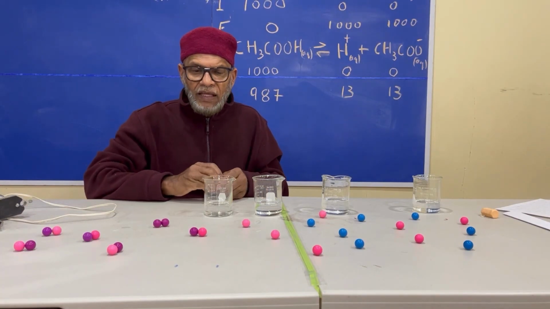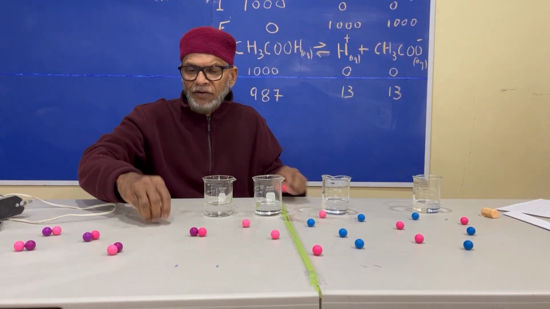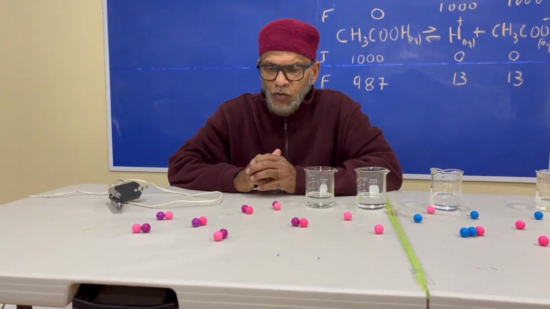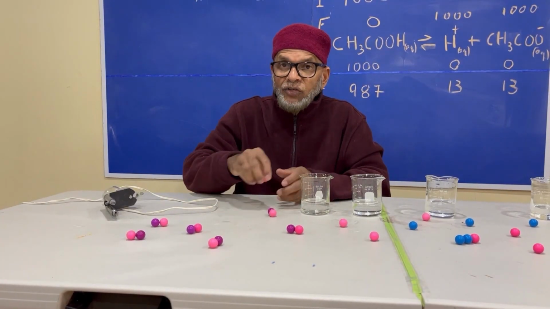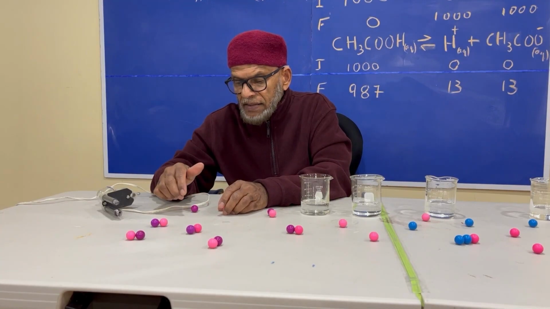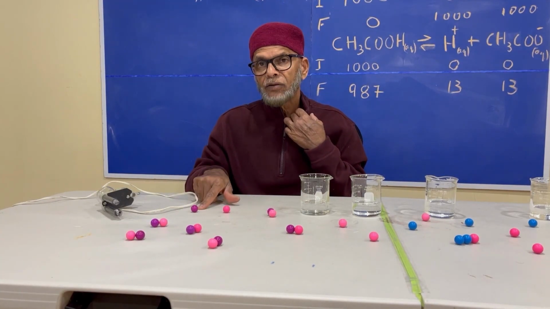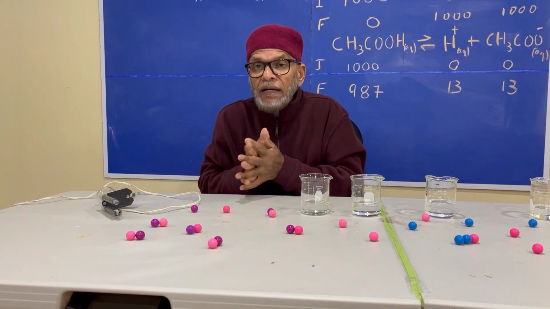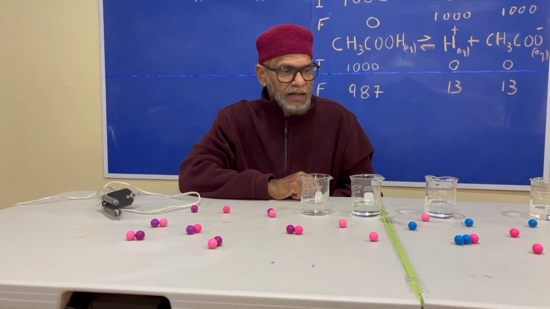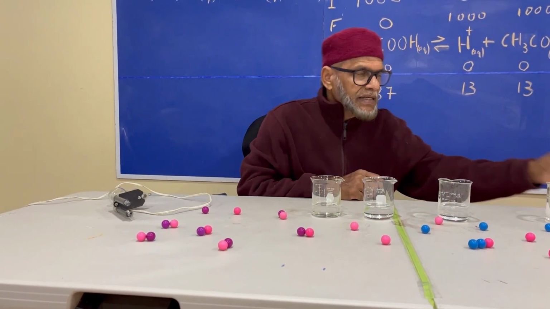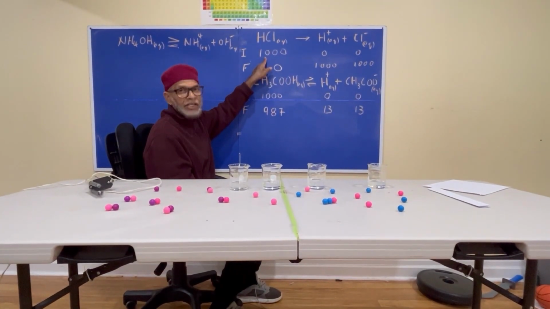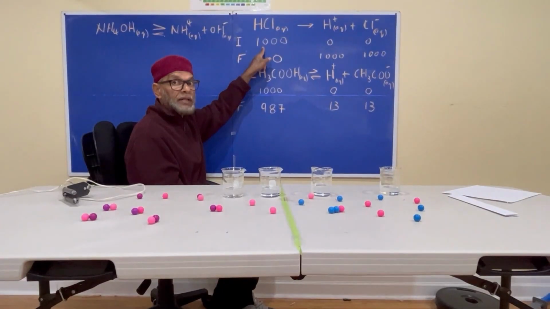For example, if I had these molecules here, these are the molecules before they dissolve in water. So what happens when they dissolve in water? Most of them will remain as molecules, but only a few of them will ionize to produce hydrogen ions and ethanoate ions. That is why there are few ions there to conduct electricity. And as such, we say such acids are weak acids, okay? So these are some figures that I want to show you.